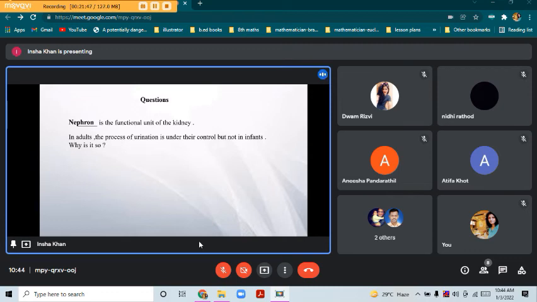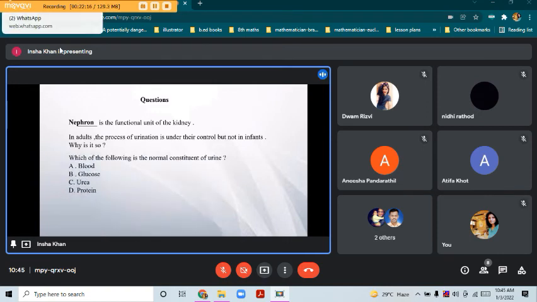Why is it so? Any idea? Am I audible? Yes. Okay. So in adults, the muscles, it is voluntary, while in infants, it is not that mature. Hence, the infants, they can't control their urine, whereas the adults, they can.